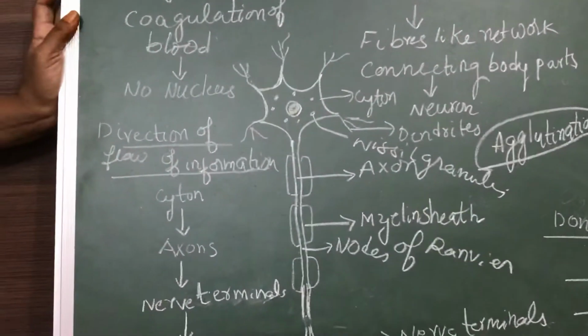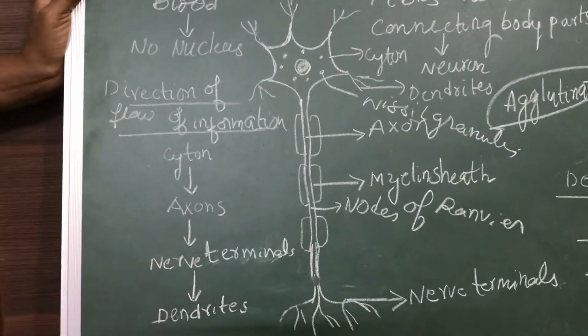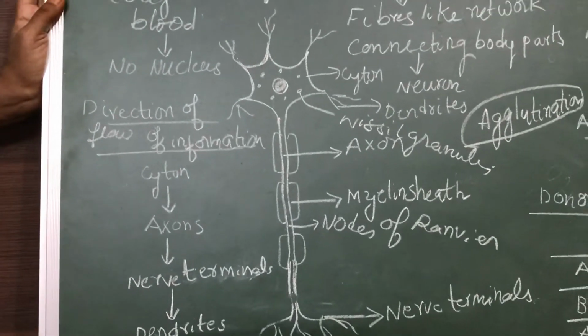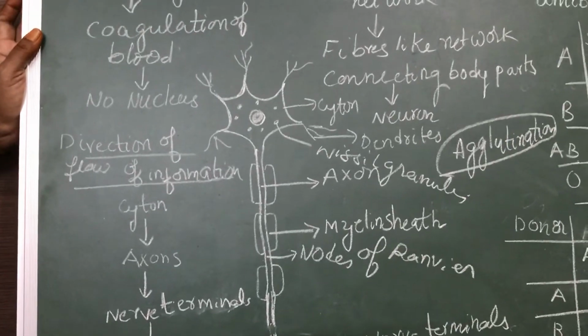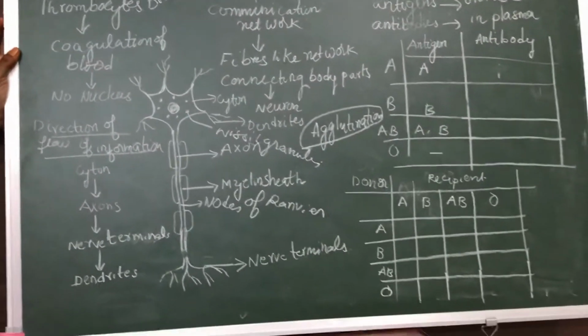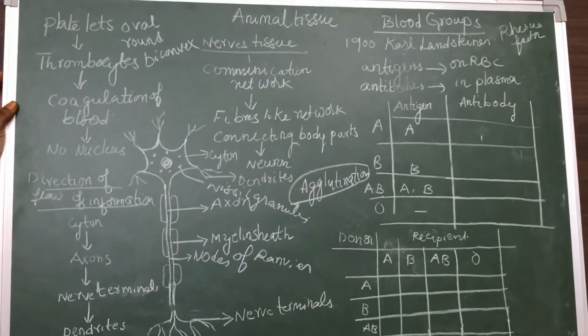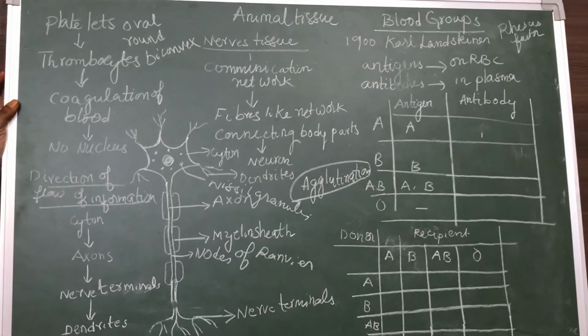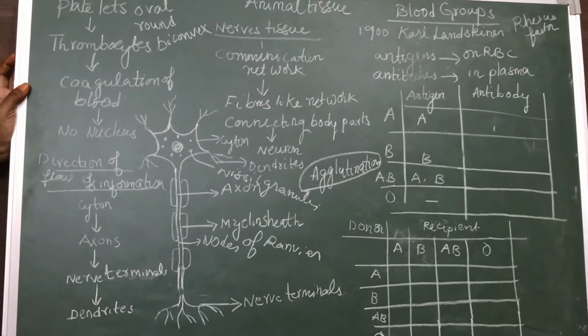In this way, the information will be passed from one neuron to another neuron. There will be a network of connecting tissues. These network of connecting tissues, we call them neurons. Neurons play a very important role in transmitting information from body parts to the brain, and from the brain to the body parts, via the spinal cord.